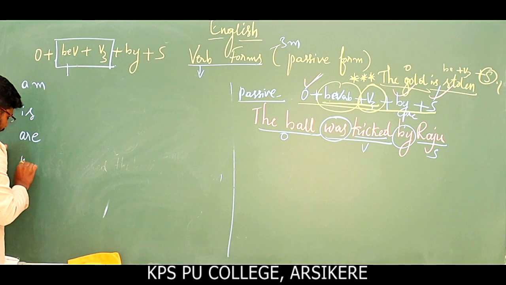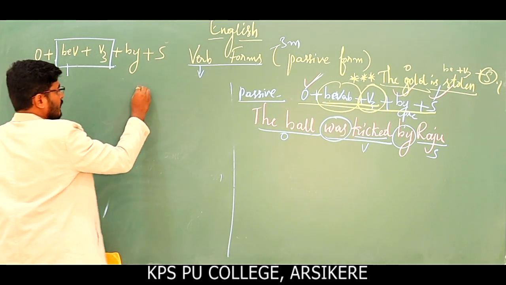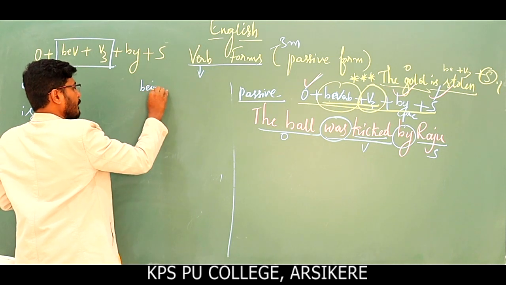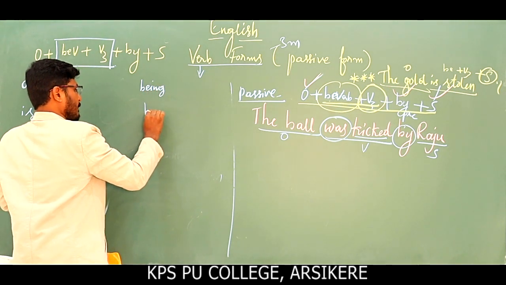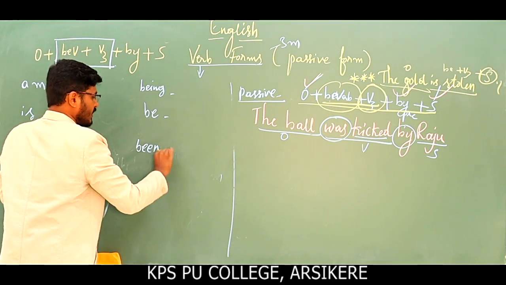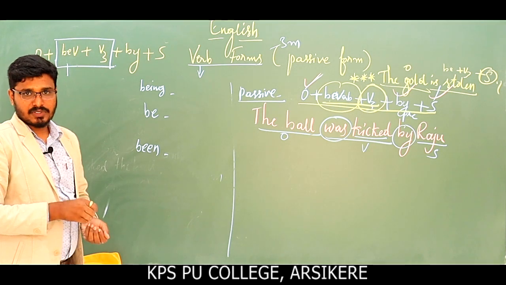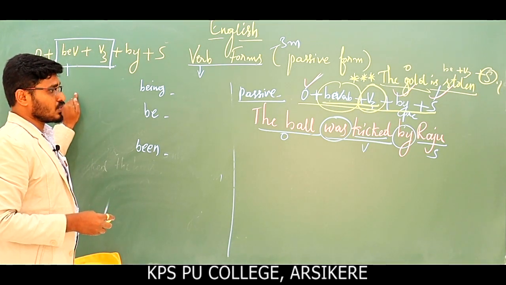are, was, were, being, be, been. So these are the be verbs. These are the be verbs. And where are we supposed to use them?